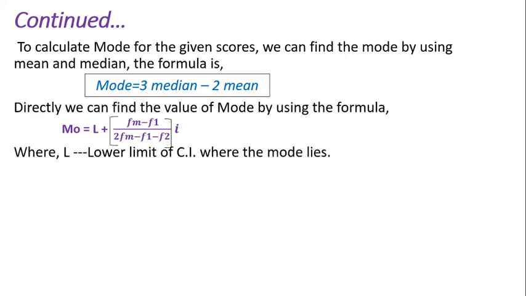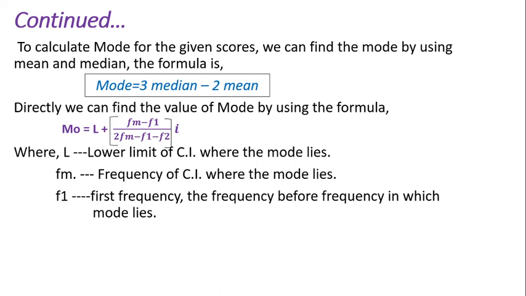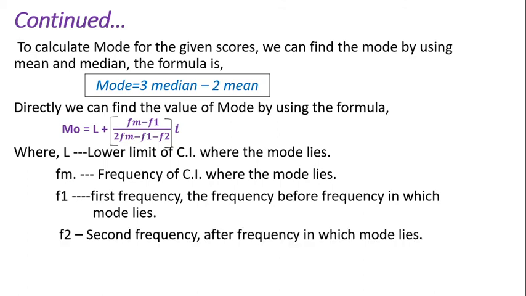L is the lower limit of the class interval where the mode lies, Fm is the frequency of the class interval where the mode lies, F1 is the frequency before the class in which the mode lies, and F2 is the frequency after the class in which the mode lies. And i is the size of the class interval. By using this formula, we can calculate the mode directly.